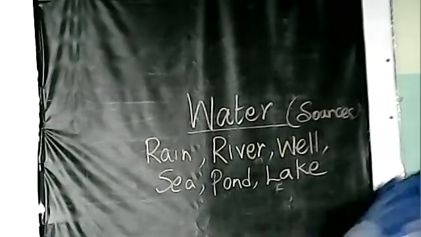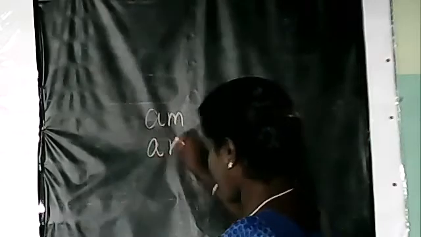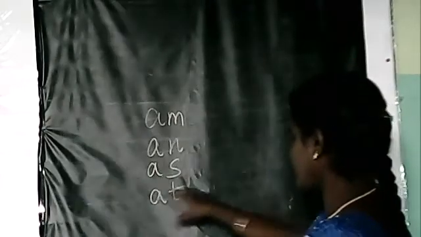Okay. After this, see here. Now, what you should do is you take your English note. Okay, you take your English note. We have learned the 2-letter words. See here, we have already learned 8 2-letter words. Okay, see here. Am, an, as, at. Okay, am, an, as, at.